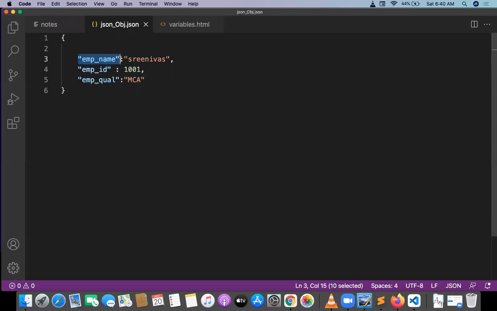Employee name is the key, and this is the value. So this is a key value pair, key colon value. Here it is also key colon value, and here also. Everything is a key value pair. So we have to remember all these things.